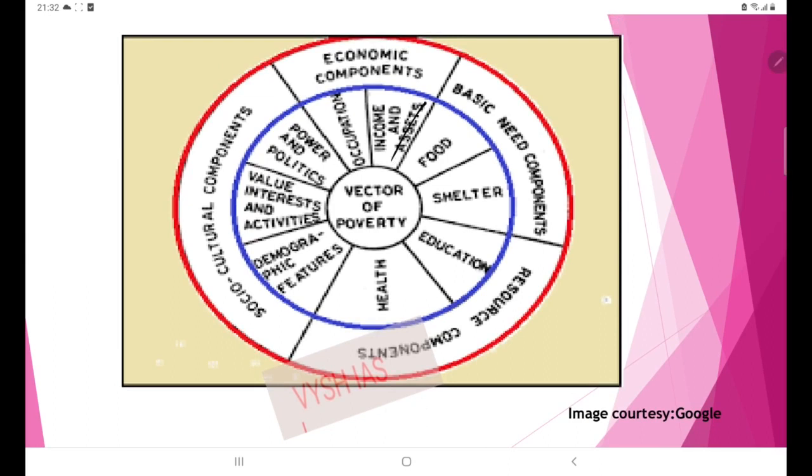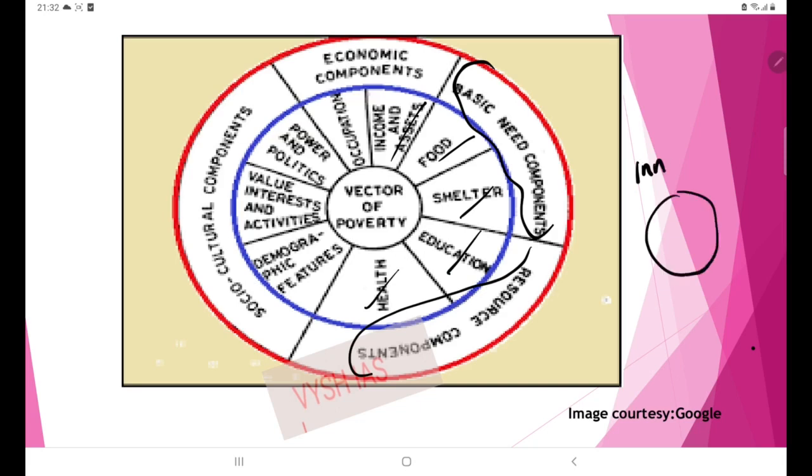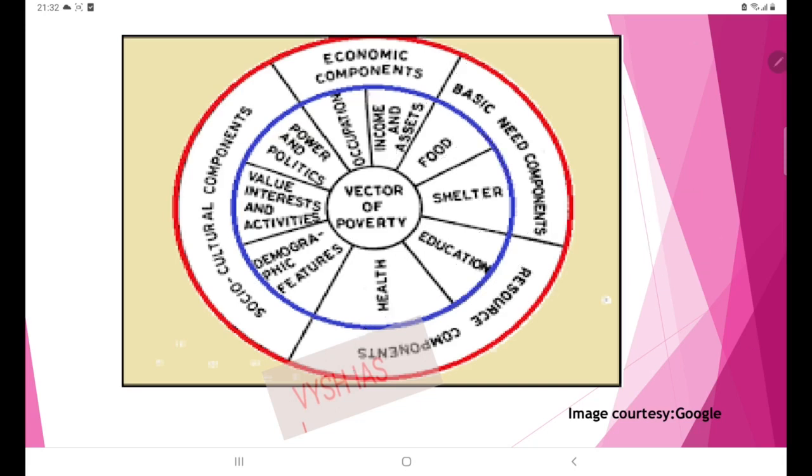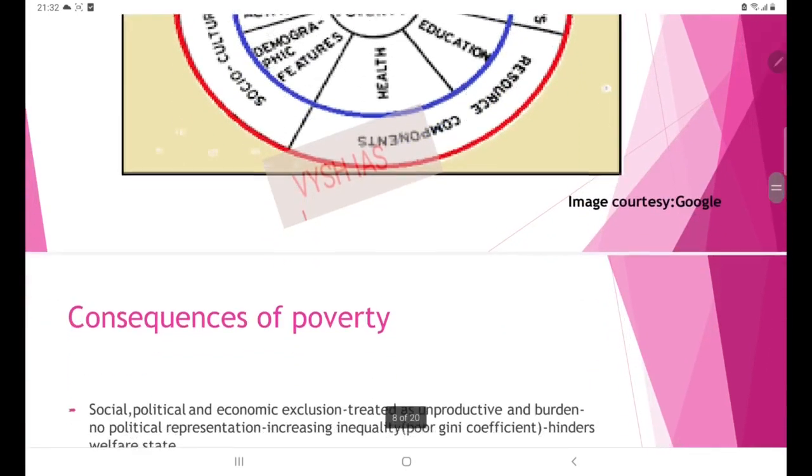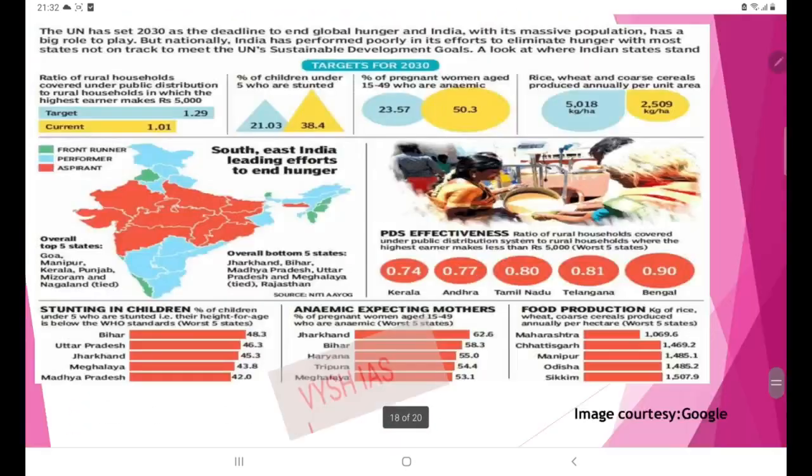Occupation, income and asset. Then basic need components, food, shelter. Then resource component, health and education. See, if you are using this type of innovative diagrams, you can actually save the word limit, and also you can make your answer look more attractive.